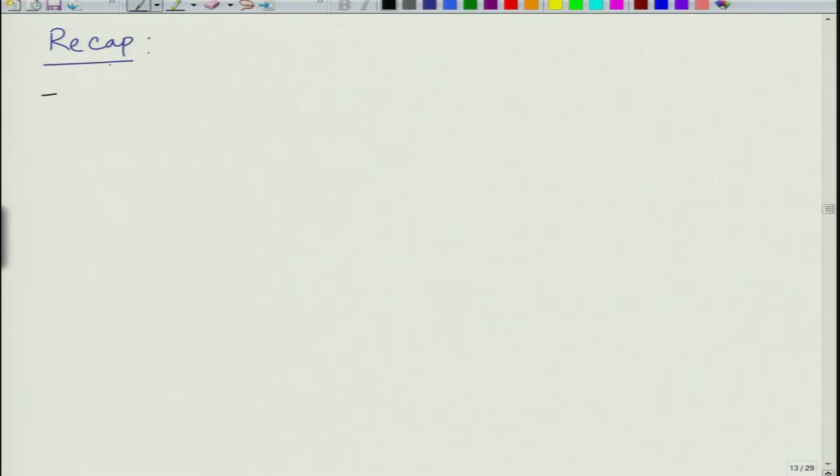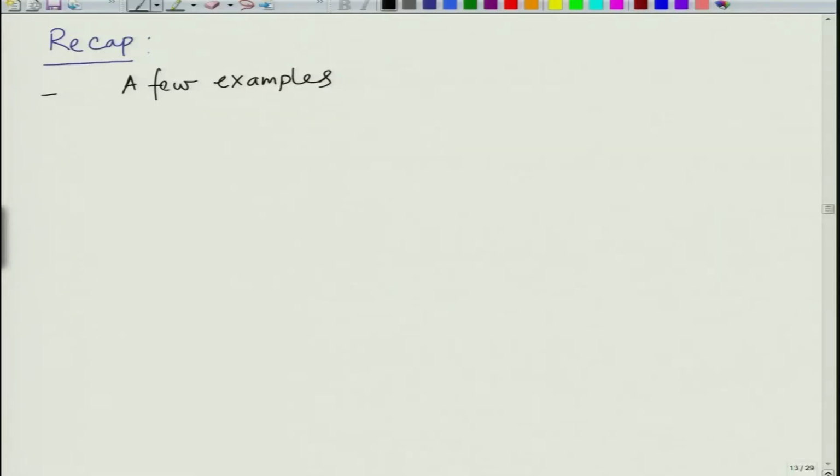In the last lecture we gave a few examples which demonstrate the importance of mechanical properties: which application requires a material to be strong, which applicable material needs to be hard and brittle and fracture resistant, and so on and so forth. And then we looked at the difference between elastic and plastic behavior.